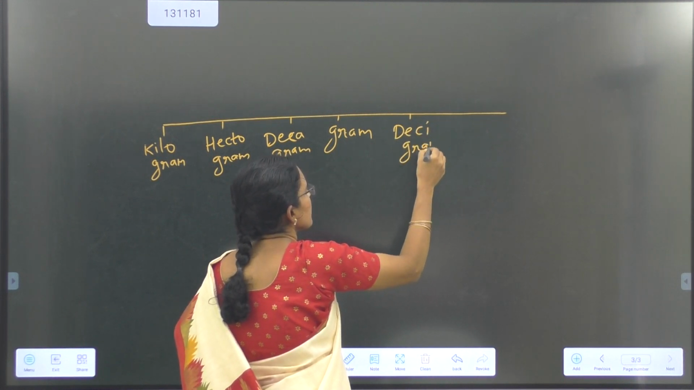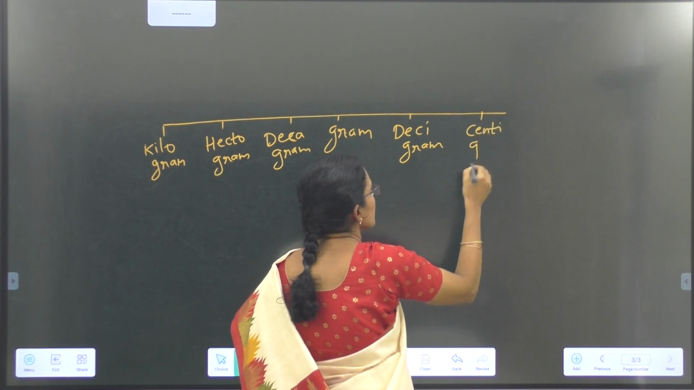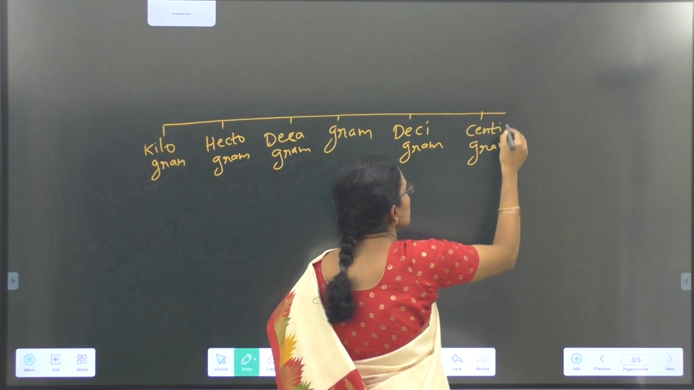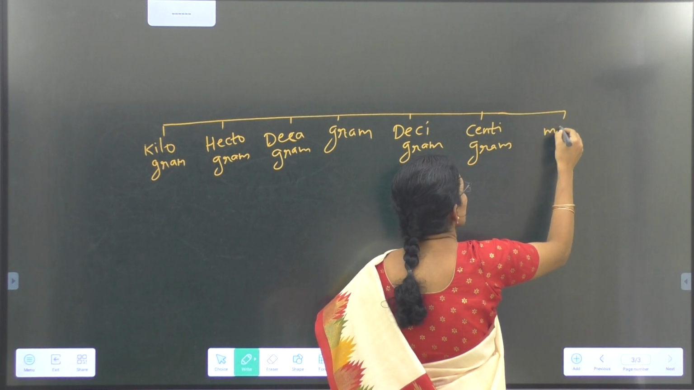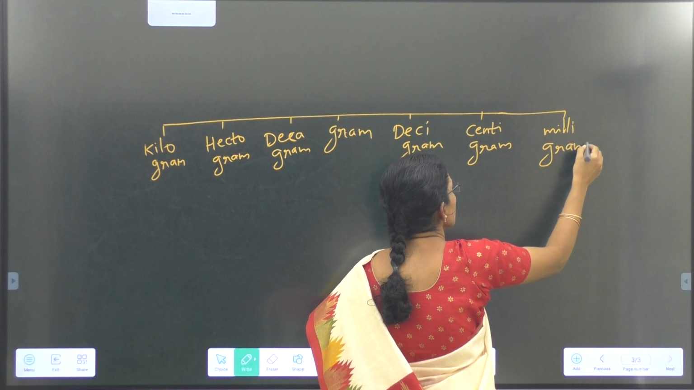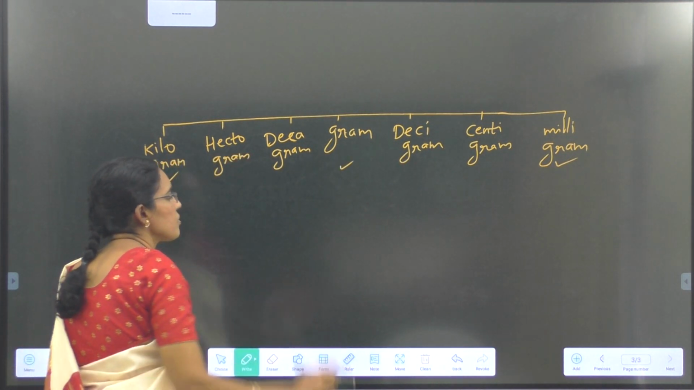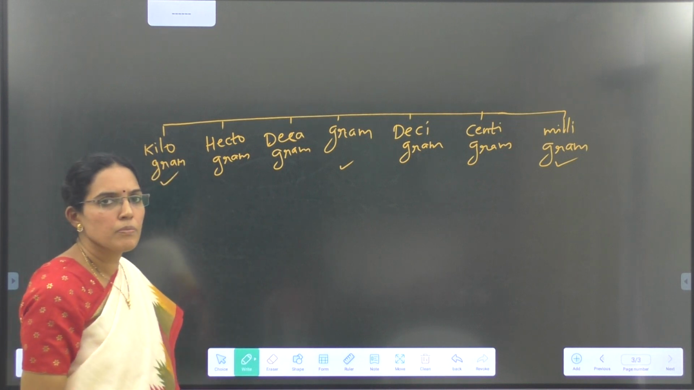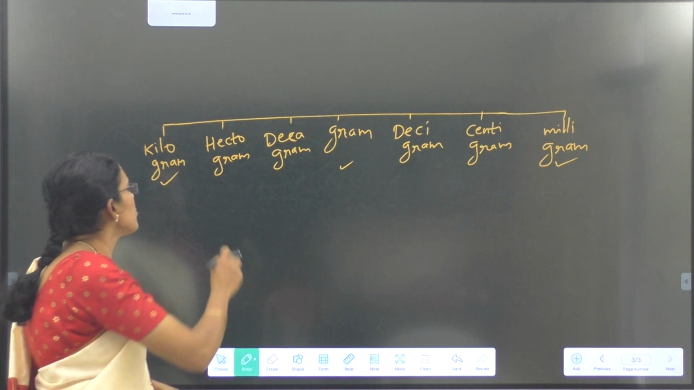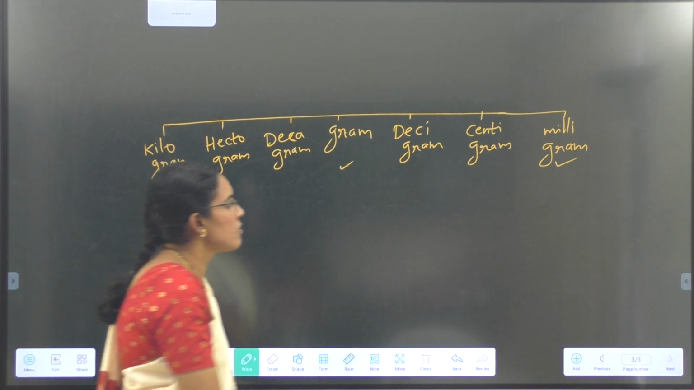decigram, centigram, and then milligram. Generally we use milligrams, grams, kilograms. Most popularly we use these only: kilograms, grams, milligrams. Where do we use milligrams?